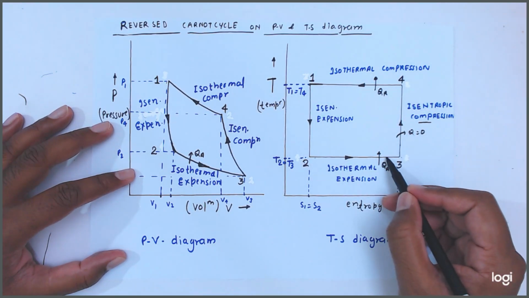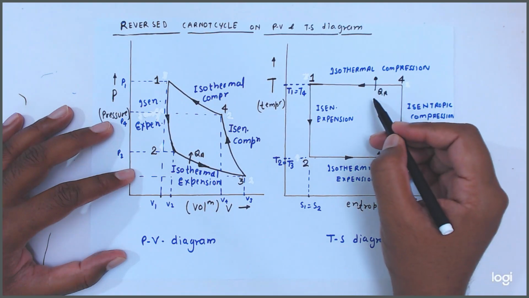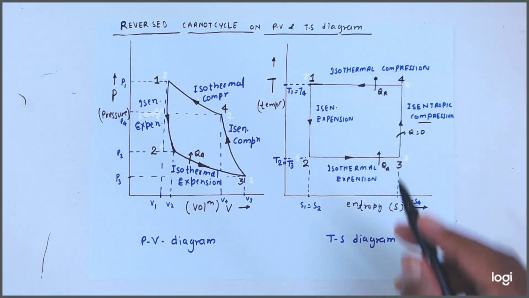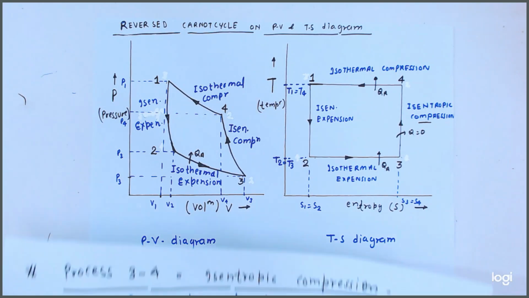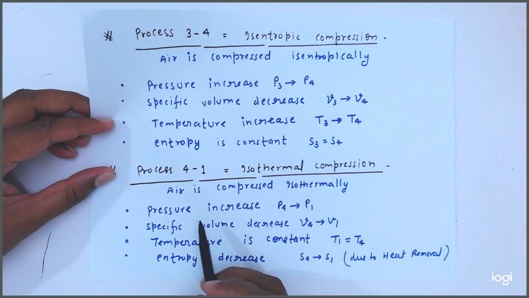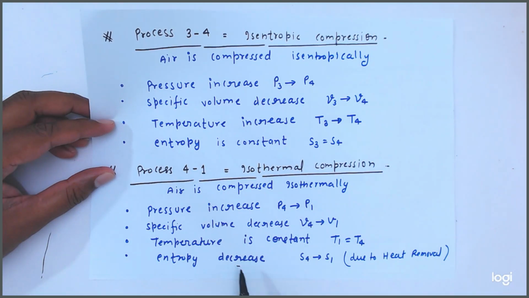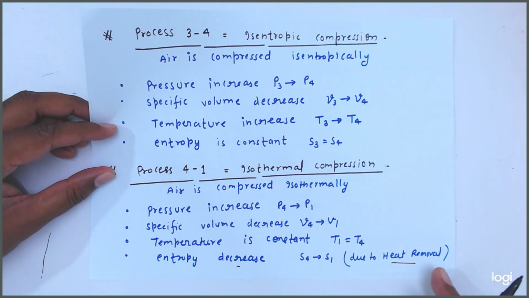In heat addition, entropy increases; in heat rejection, entropy decreases. So these are all the processes. Like this: pressure increases, specific volume decreases, temperature is constant, and entropy decreases due to heat removal.